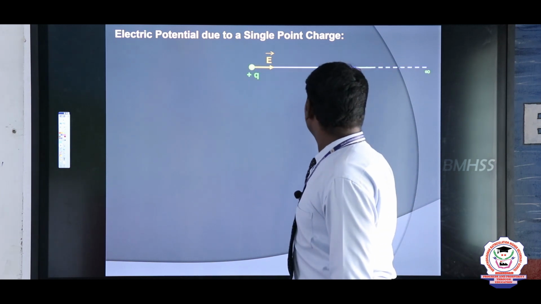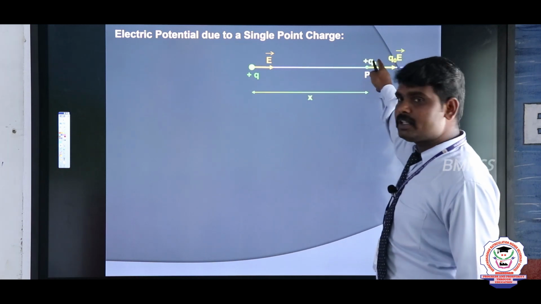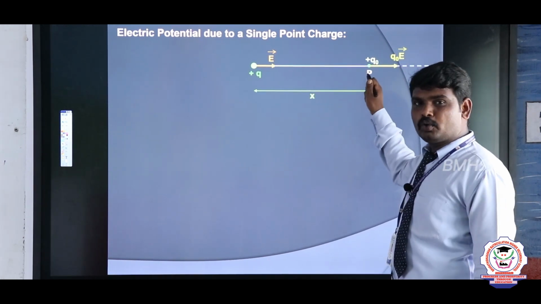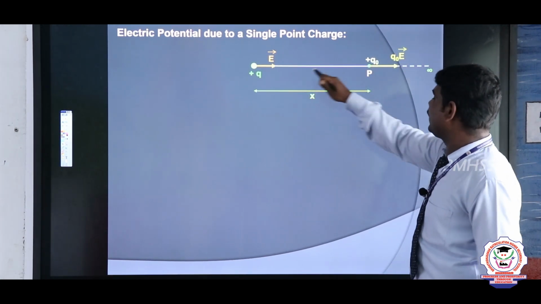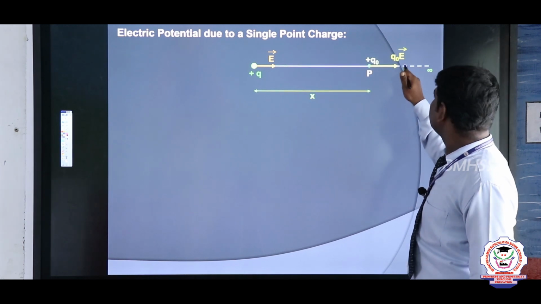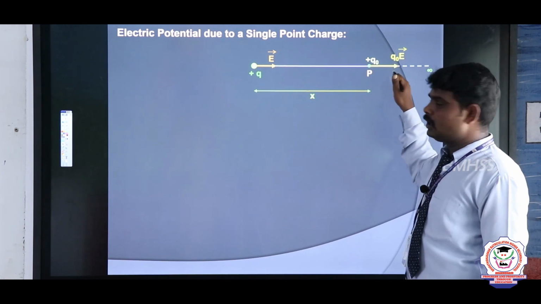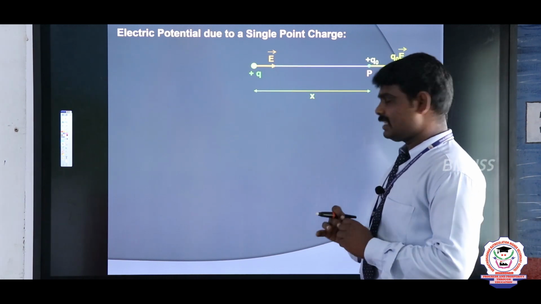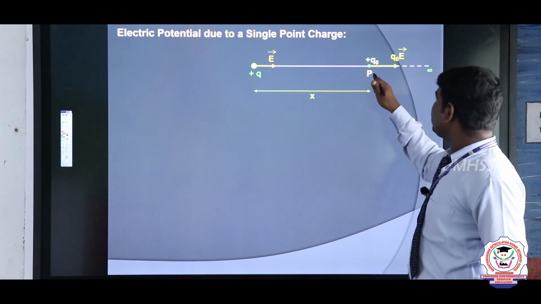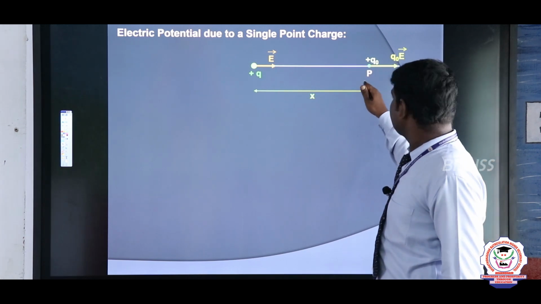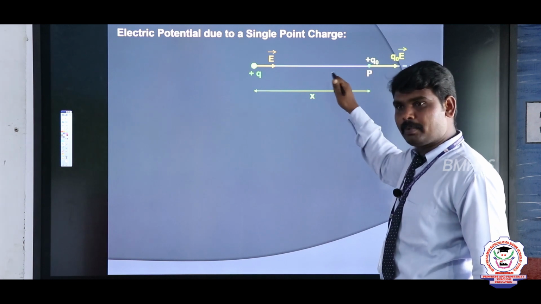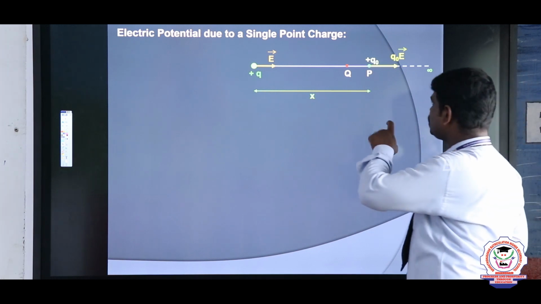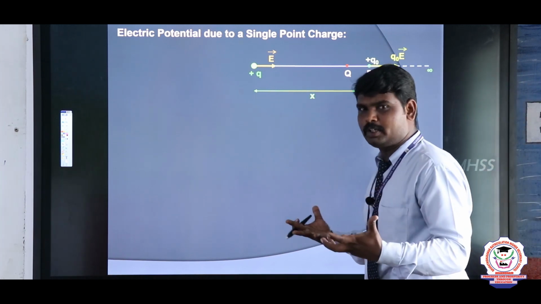Now let us consider one test charge, that is a Q naught charge, placed at a point P. The electrostatic force acts along the electric field direction. This is the electrostatic force. Now I am doing one small work. That work is moving this positive charge from this point to another point. See, now I am moving the positive charge. Positive charges repel each other.